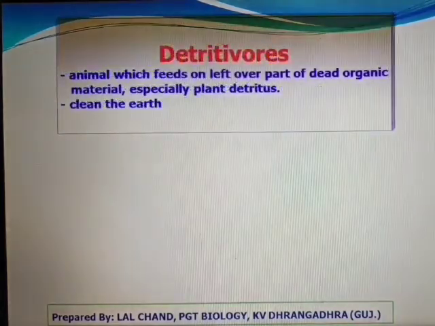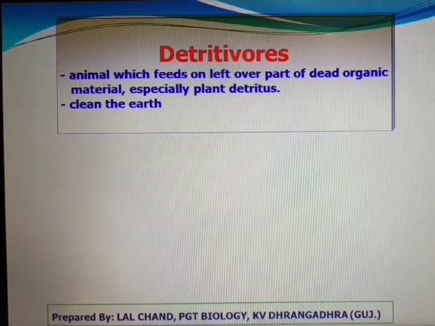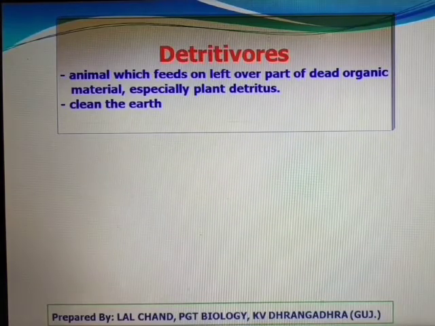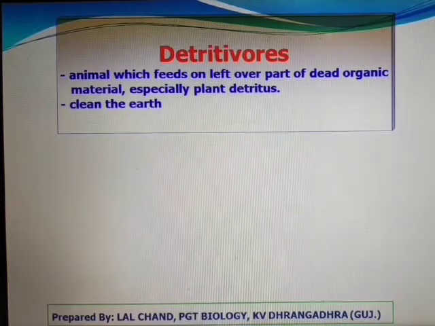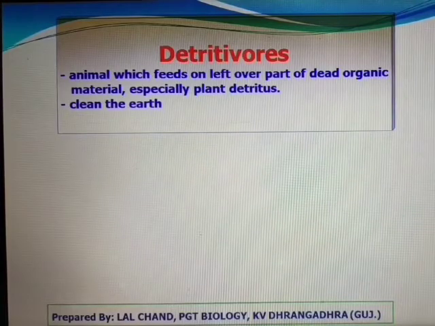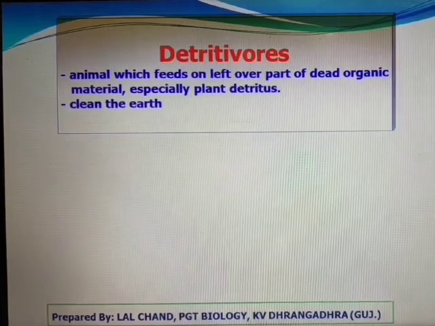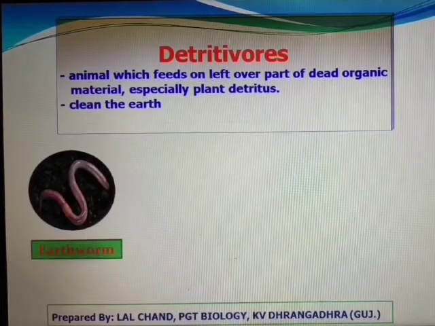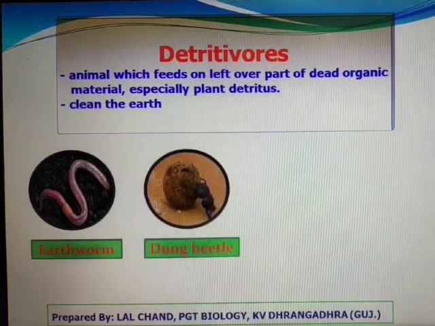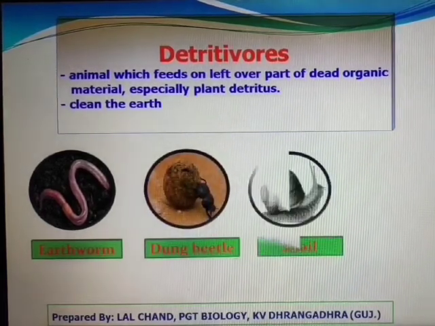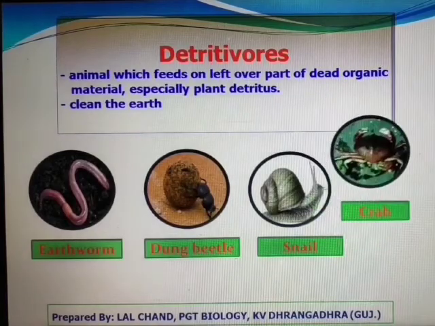Next category is detritivore. These are the animals which feed on leftover part of the organic food material, especially plant detritus, and therefore they also make the surrounding clean. Examples of detritivore are earthworm, dung beetle, snail, and crab.